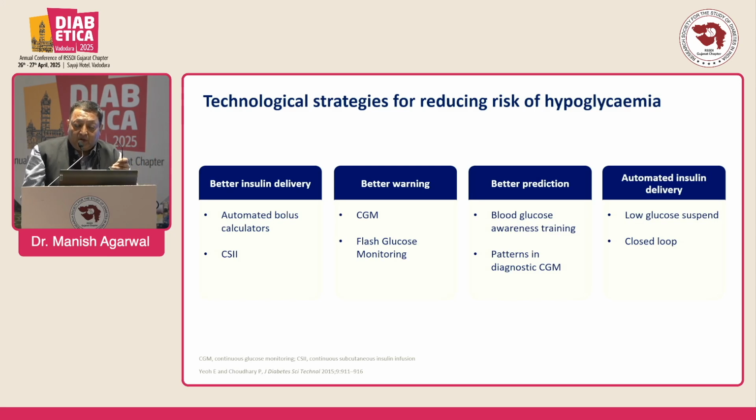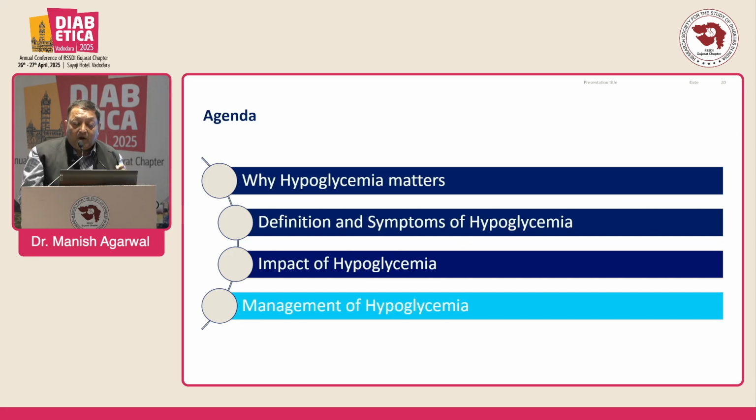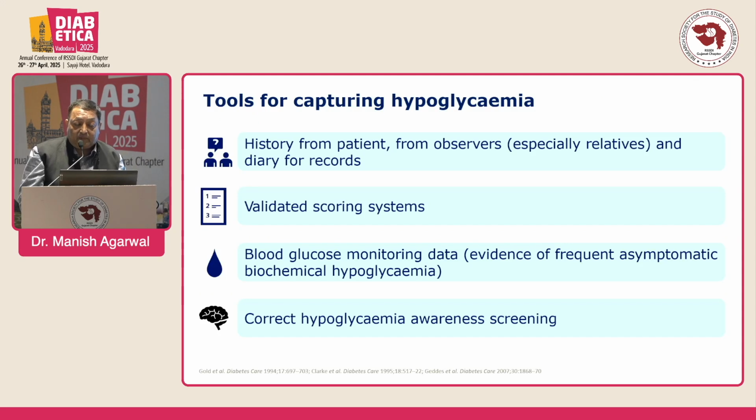Now, analog and long-acting insulins are available in the market, and they impair the awareness of hypoglycemia, changing the diabetes therapy. How to make the diagnosis and management of hypoglycemia: first, we have to take the proper history of the patient.